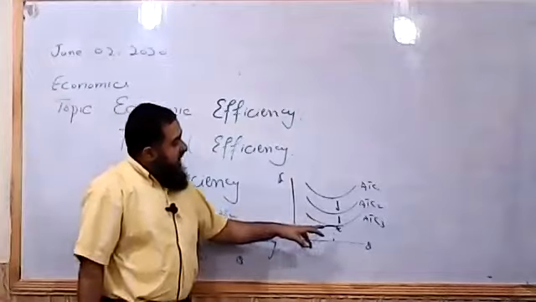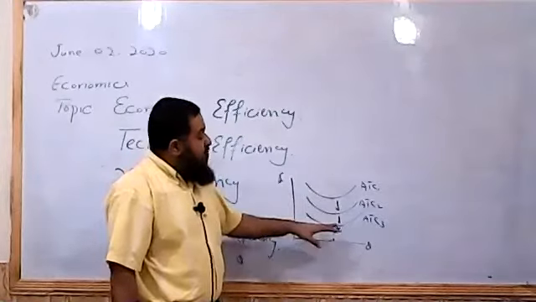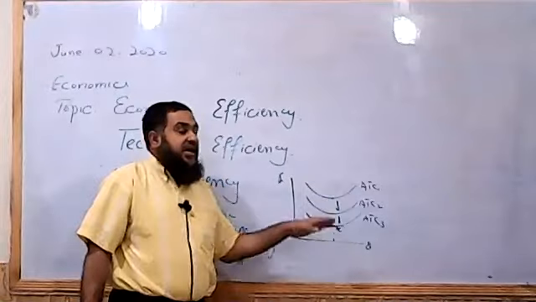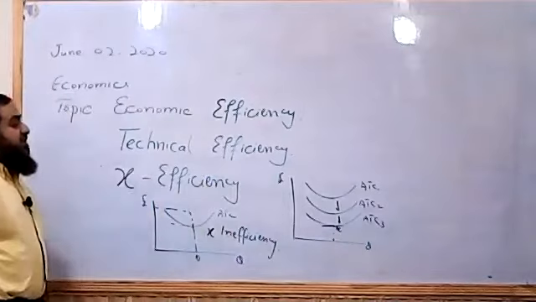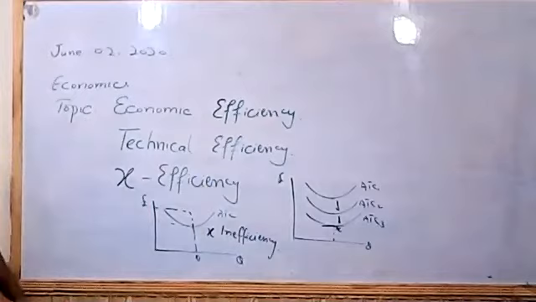So if it is having the same minimum point, which is the lowest point of the lowest average total cost curve, and it is attaining that, then we say it is achieving X efficiency in its technical efficiency.